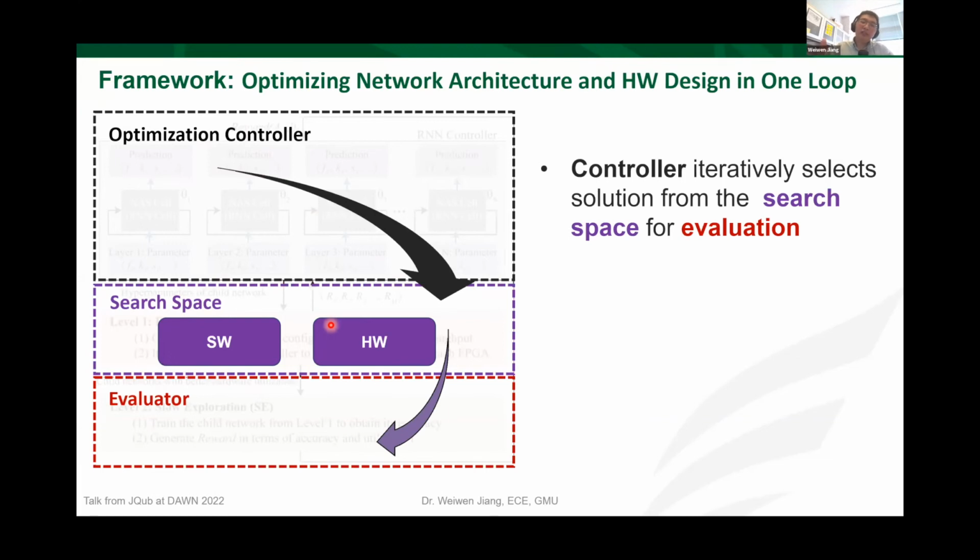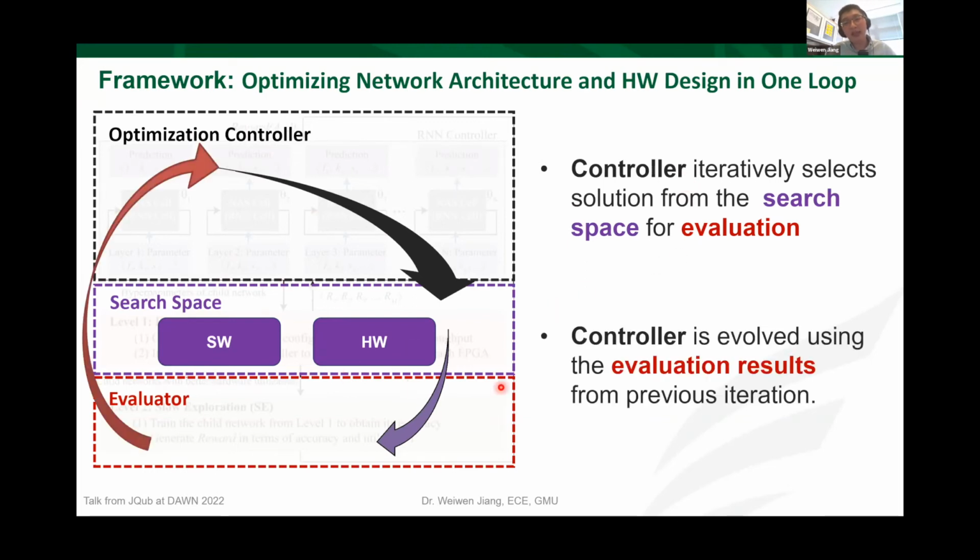So in the optimization loop, the controller will iteratively select the solution from the search space for the evaluation, and then the controller will be updated by using the result from the evaluator. So this is the whole loop for the optimization. Next, we will see the details of each component.